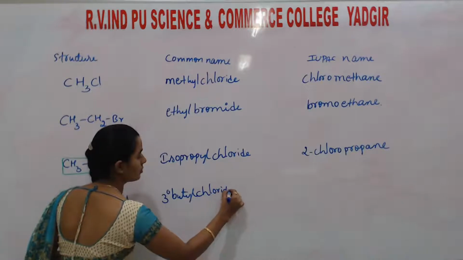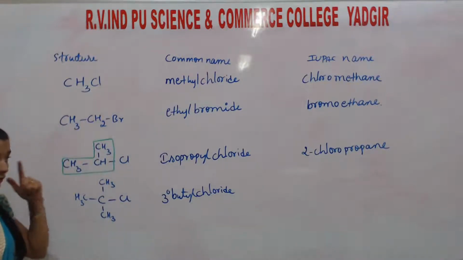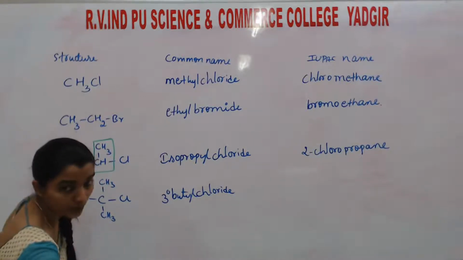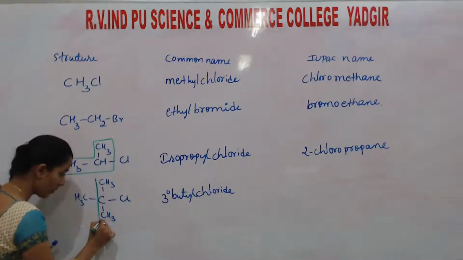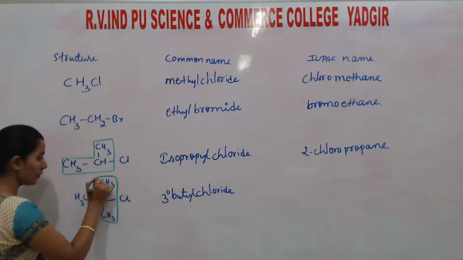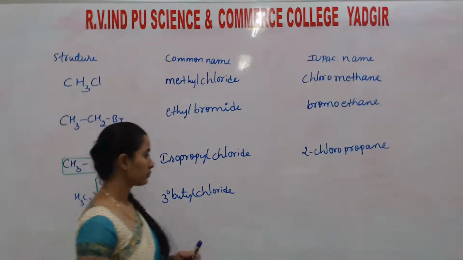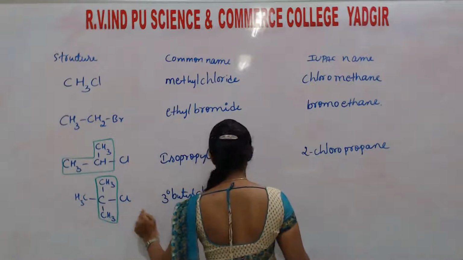Tertiary butyl chloride. If we want to write the IUPAC name, we have to consider the parent chain with the maximum number of carbon atoms. At the second position, methyl is there and chloro is there.